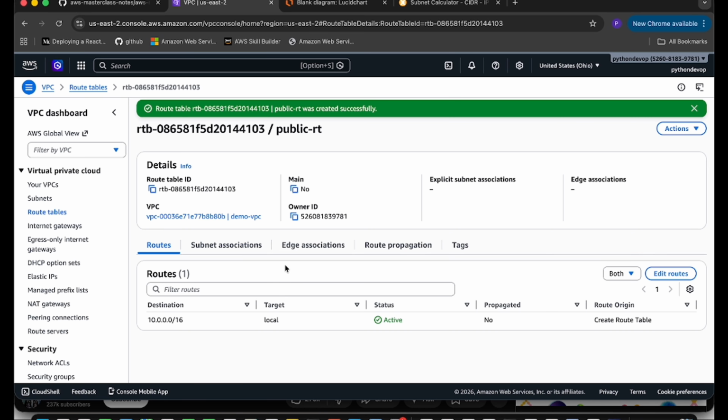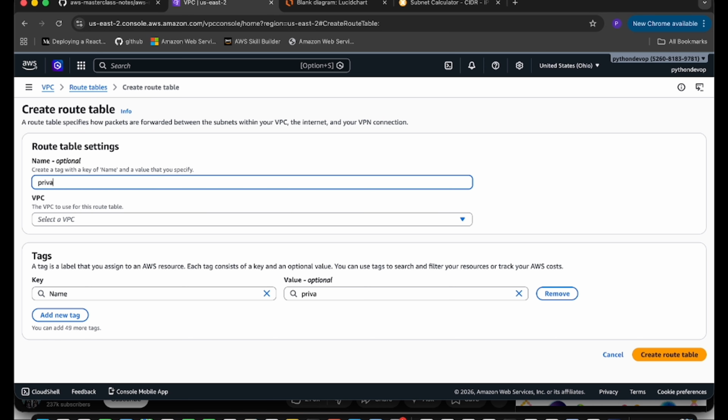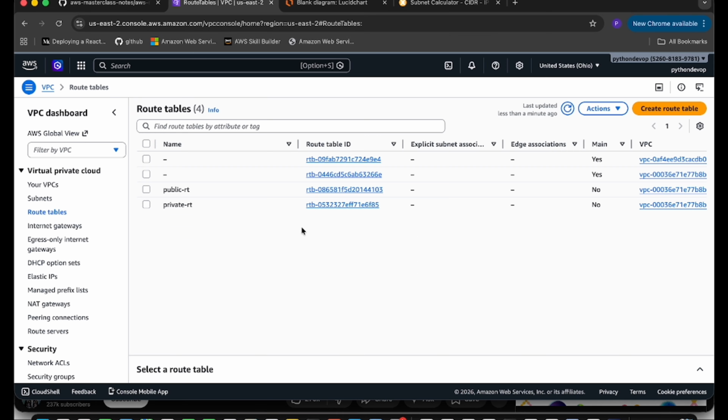Okay, our route table is created. Let's create the private one. Click on the create route table, private RT. Keep the same name. This is for the demo VPC. So the route tables are created. One is public, one is private. Let's make the public one actually public.